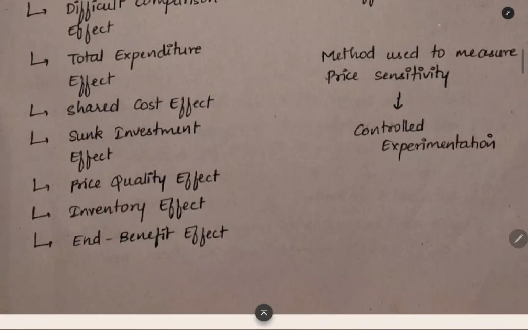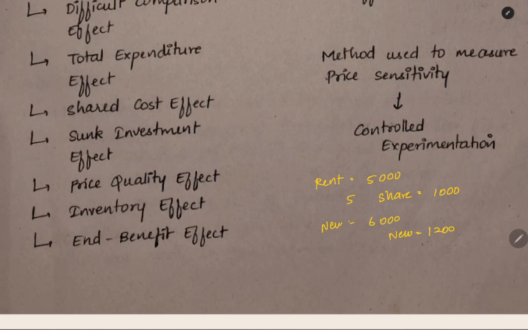When you come to shared cost effect, for example, you are renting a room. The rent of the room is 5,000 rupees. Now 5 people are staying in it, including you. Now your share will be coming to 1,000 rupees. You have to pay 1,000 per month. But when the rent is increased to 6,000 rupees, what will be your new share? Your new share will become 1,200. You will not care that much about the price increase because it is just a small portion.